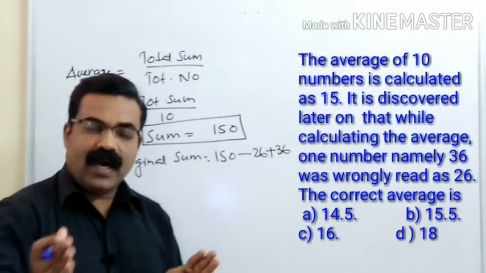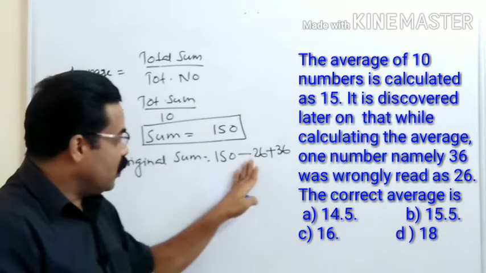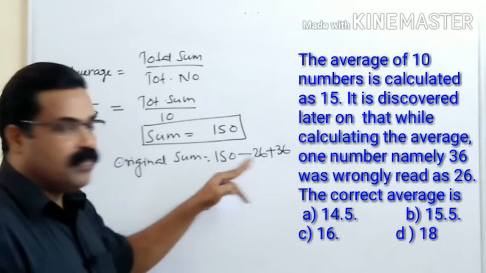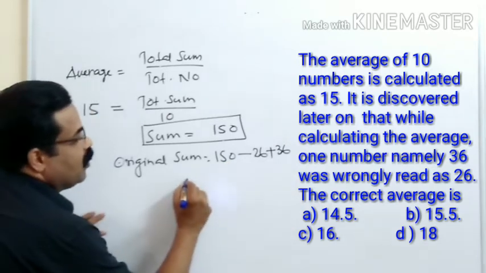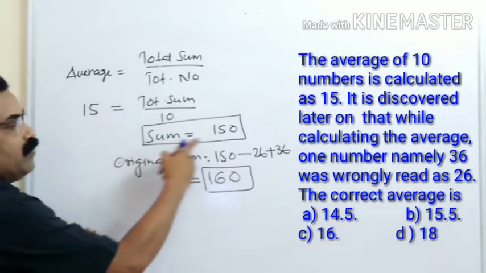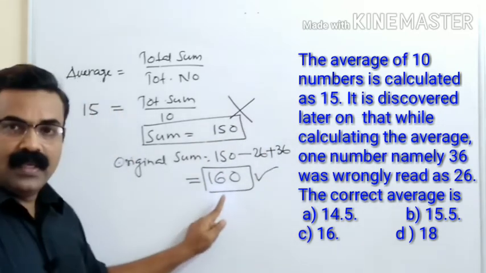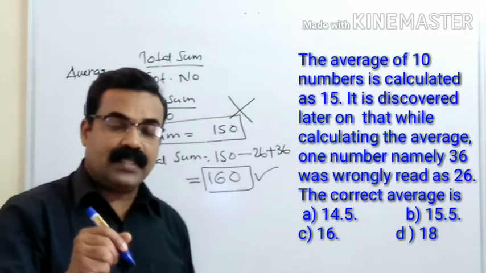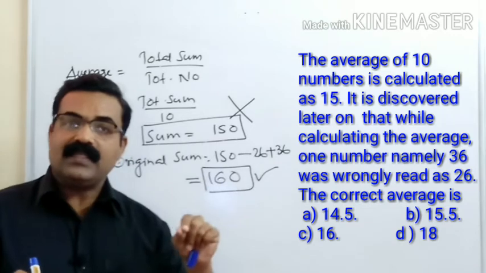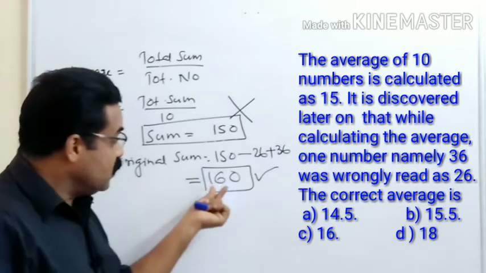Removing 26 and adding 36 means the difference is 10, so 10 more will be added. 150 plus 10 is 160. So the 150 sum is wrong and the correct sum is 160, because the student took 26 instead of 36.